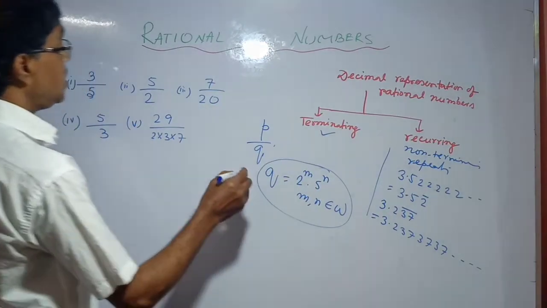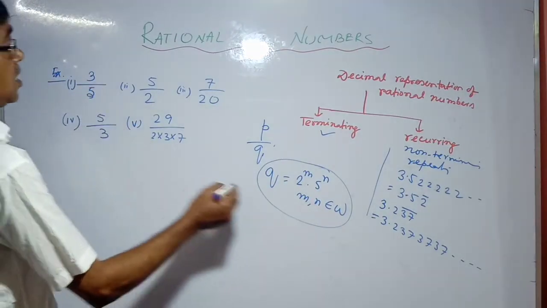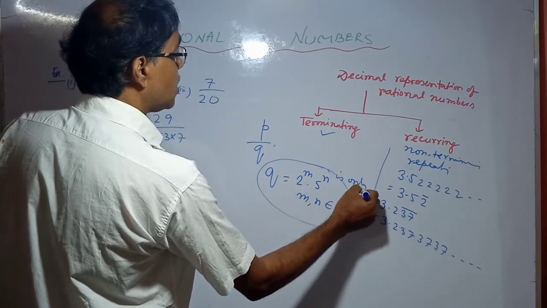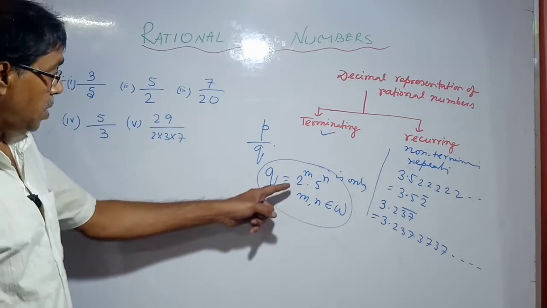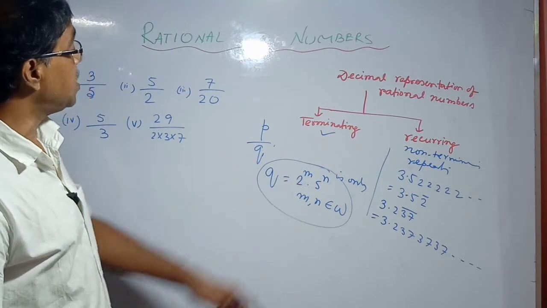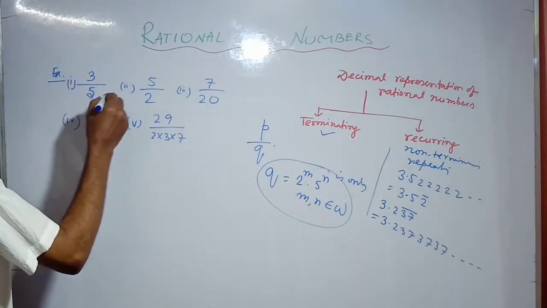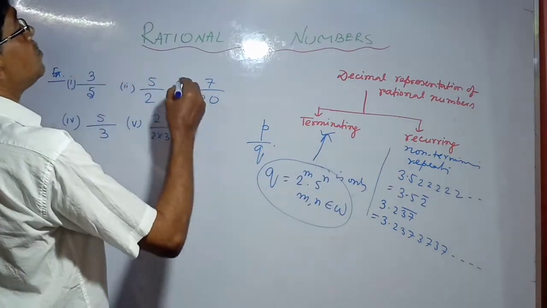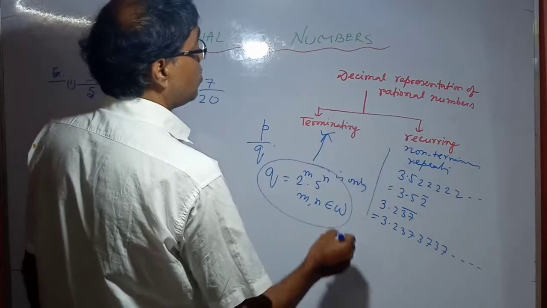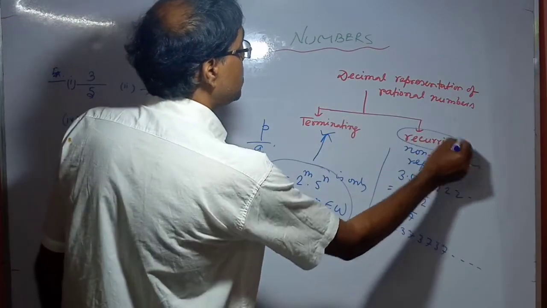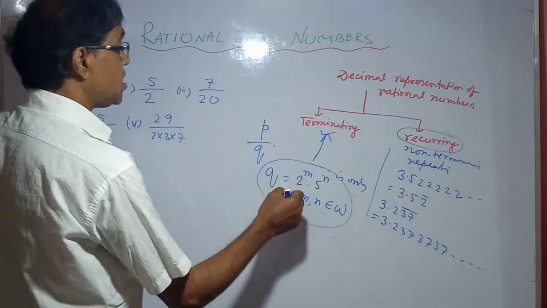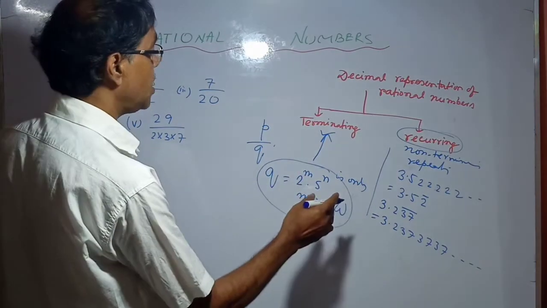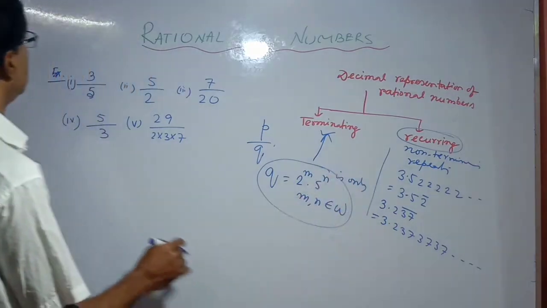That is, when the only factors of the denominator are 2 to the power m and 5 to the power n, then it terminates, therefore it is a terminating rational number. Repeating means the denominator has a factor other than this, that is an extra factor like 7, 3 and others.